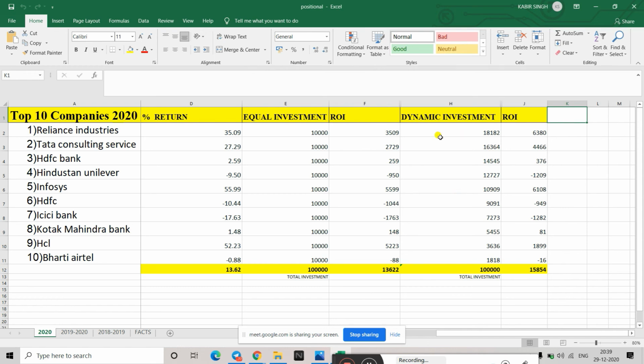All right. So there is one more way of investing. So this is called dynamic investing. In dynamic investment, what you do is, here we have invested equally, right? 10,000 each.